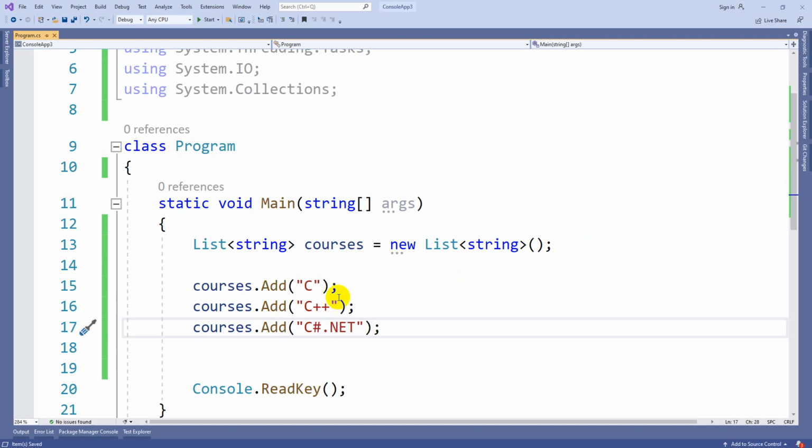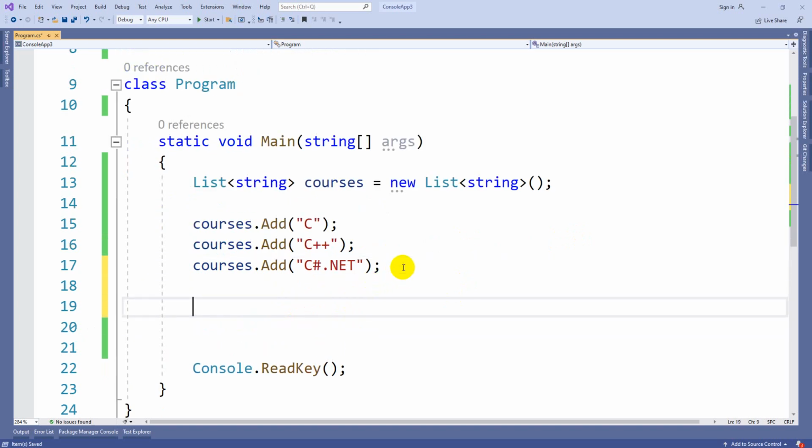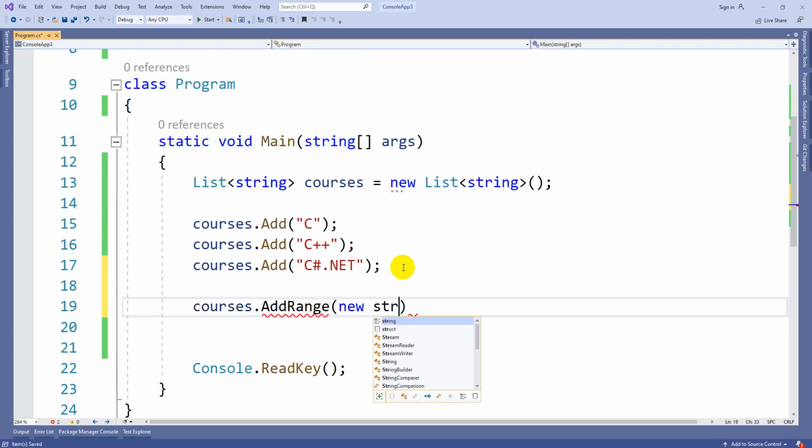You can insert one element at a time. You can also insert multiple values in one shot. So courses dot, there is an option called AddRange. Add is for a single element, AddRange is for multiple elements. So with AddRange, here I am taking a new string array because the data type of this particular list is string. Here I can pass multiple values this time.